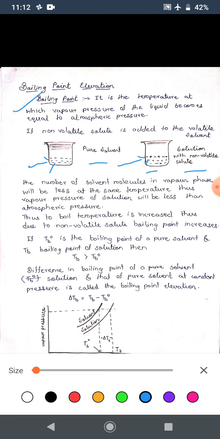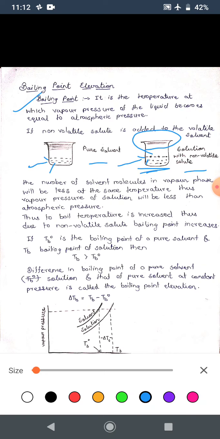Now, if you take the solution and start heating it from 25 degrees Celsius up to 100 degrees Celsius, you will find that at 100 degrees Celsius the pressure developed above the liquid surface is not equal to the atmospheric pressure.